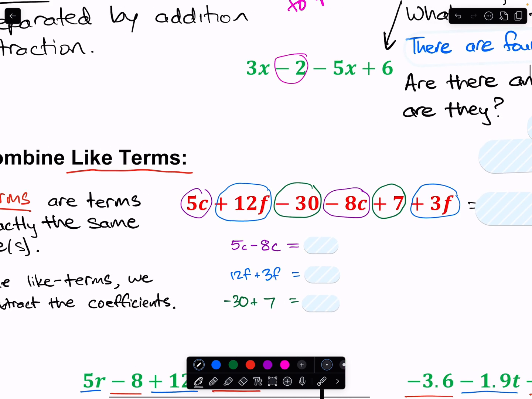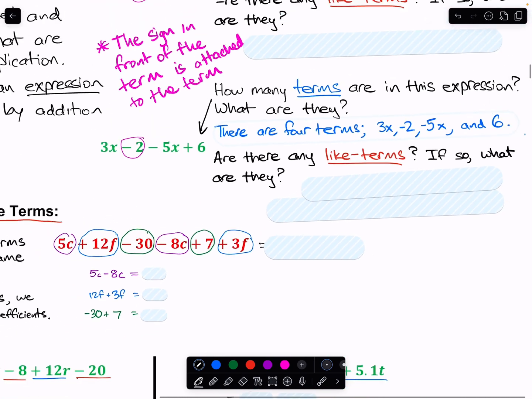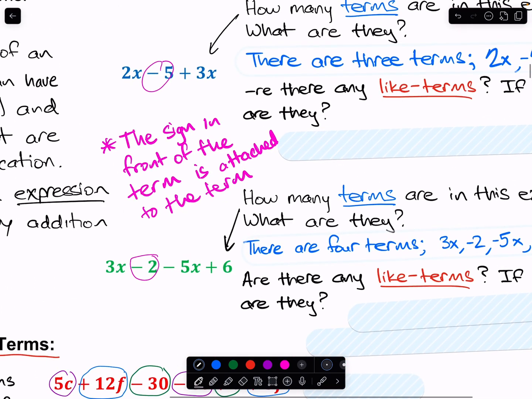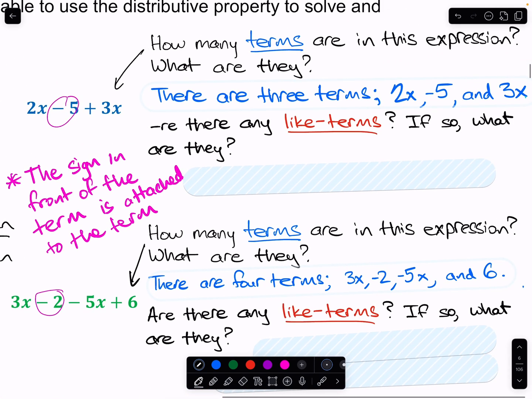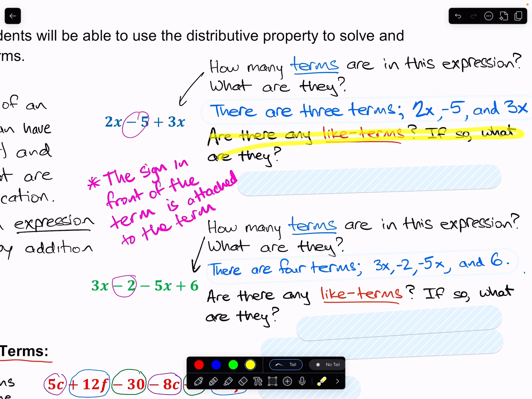Okay, before we do that, in the 2 first examples, are there any like terms in that blue expression? If so, what are they?